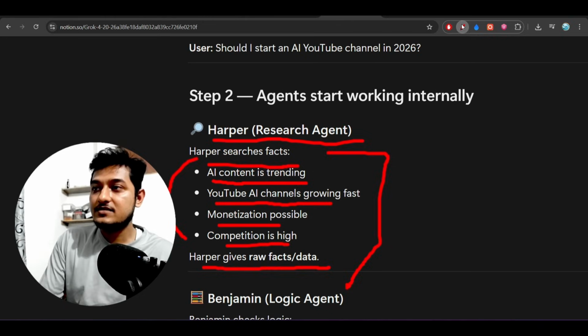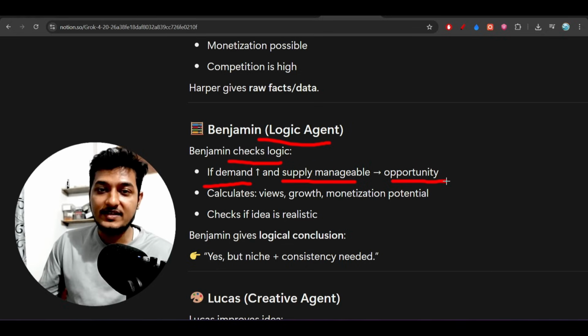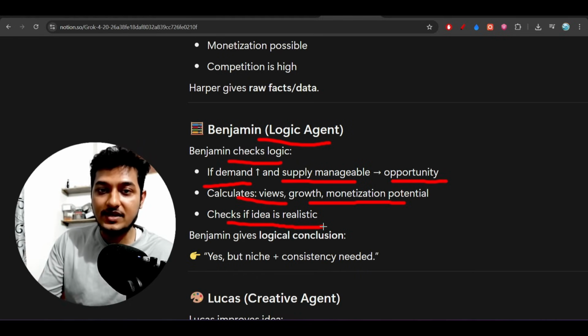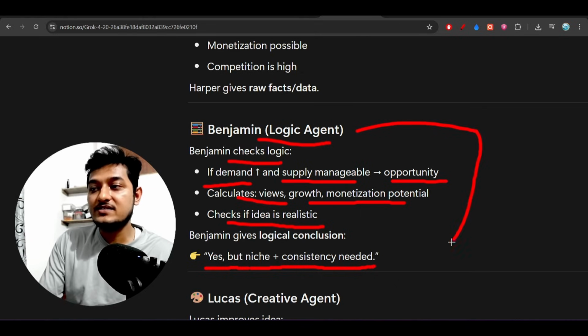Now another agent, Benjamin, is for the logic purpose. So Benjamin checks the logic. If demand is high and supply is manageable, then there is an opportunity. It also looks at views, growth, and monetization potential, and the idea is realistic because people are interested in AI-related things. So yes, it is possible, but a niche plus consistency are also needed. So it finds the logic.